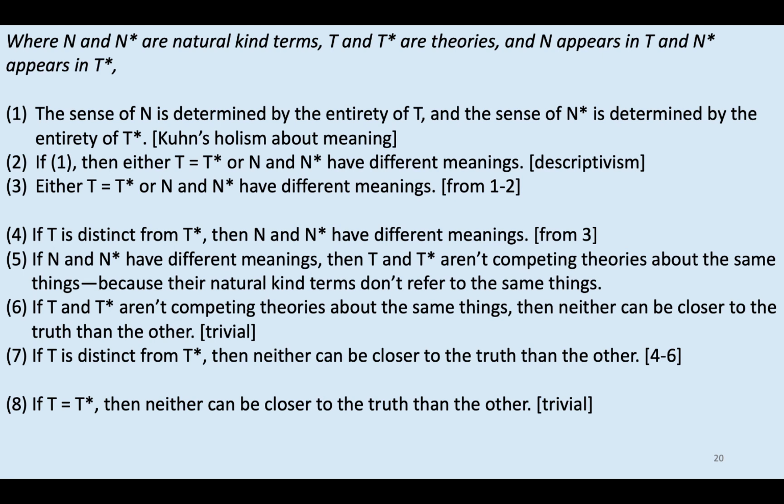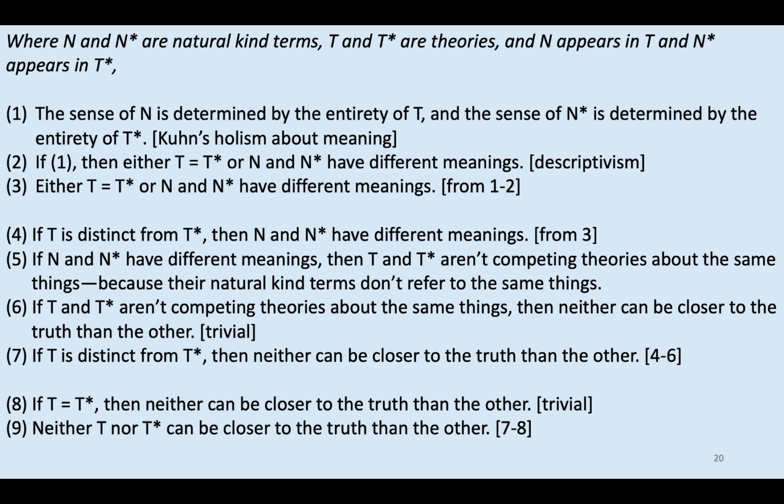Well, of course, if T is identical with T star, then neither can be closer to the truth than the other, because they're just the same, so one can't have a property the other doesn't. So now we have: if T is distinct from T star, then neither can be closer to the truth than the other, and if they're identical, then neither can be closer to the truth than the other. Well, clearly, either they're identical or they're not. So we get the conclusion that neither T nor T star can be closer to the truth than the other. And that's exactly the conclusion that Kuhn wants. That's the conclusion that was premise number 2 in the argument for convergent realism.